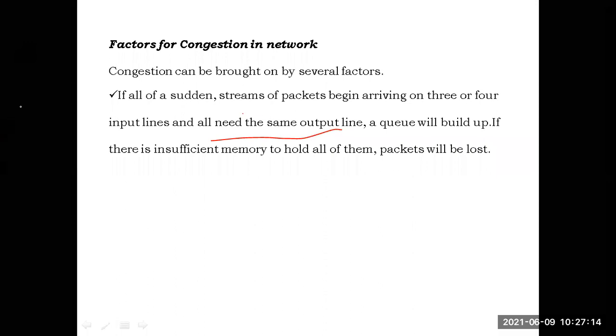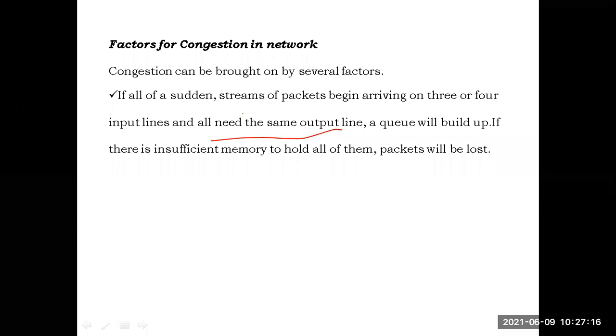If all of a sudden streams of packets arrive on 3 or 4 input lines and all need the same output line, then as a result the memory of the routers will be over and the packets will be lost. That is one situation where there is a chance of getting congestion.